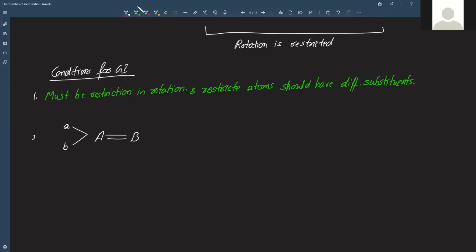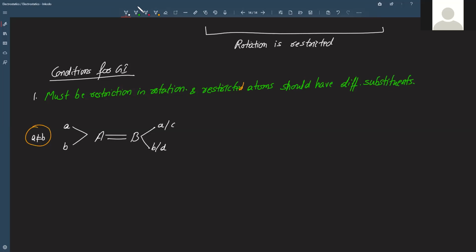So this A is not equal to B. This is what we mean when we say different substituents. The restricted atoms should have different substituents. In the same way, on this side you can have the same thing, A or B, or you can have some other substituents as well, say C or D. The thing is, these two should be different, right?